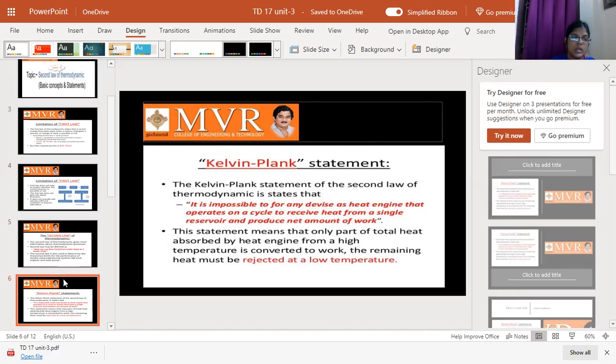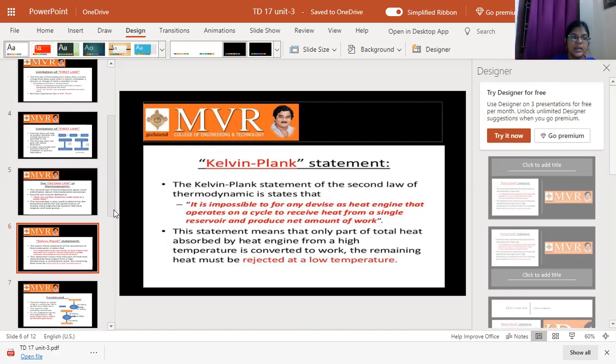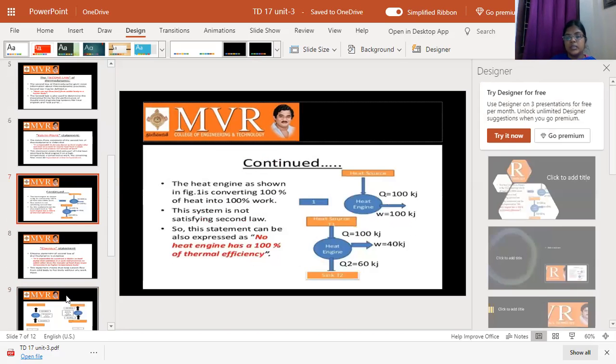Before going to the Kelvin Planck statement, let's look at the diagram once. Already I told that the second law of thermodynamics is used in engineering systems like heat engines and heat pumps. Look here: what is the heat engine doing in the process? Here, this is the heat source at T1, and this is the sink at T2.